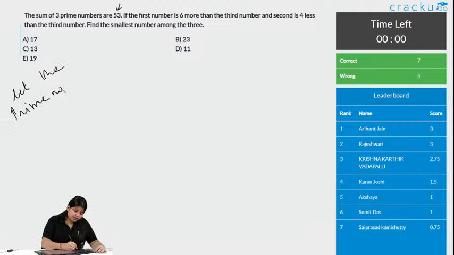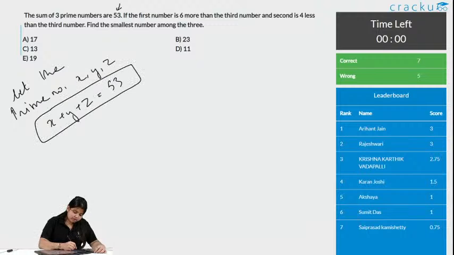the prime numbers be x, y and z. So the first thing given is x plus y plus z equals 53. This is given in the question. It is saying the first number is 6 more than the third number. So if this is the third number, then x is equal to z plus 6.